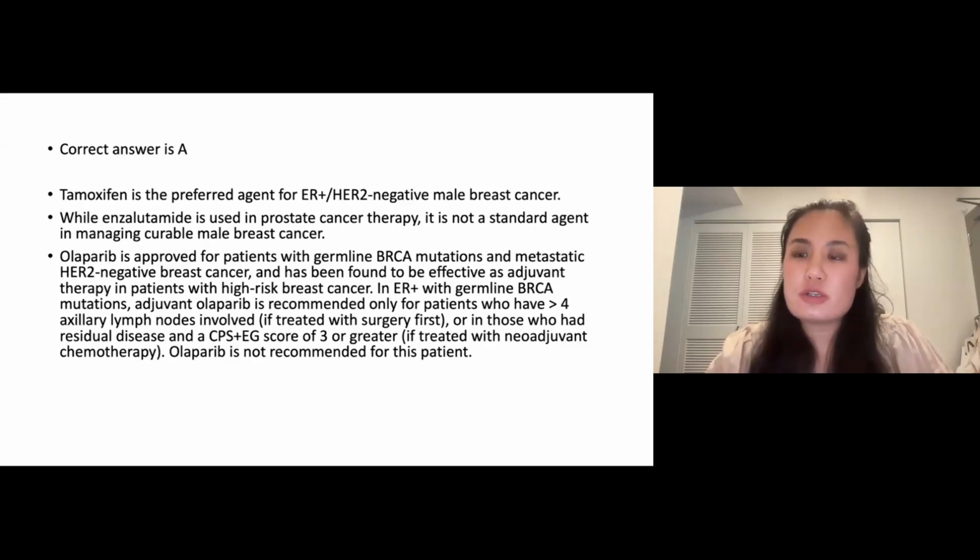If there's progression on tamoxifen, then aromatase inhibitors can be given, but they should be given with agents such as Lupron, so GnRH agonists. If patients develop metastatic ER-positive disease, then it would be the same pathway as in female patients, including CDK4/6 inhibitors and other endocrine agents, and then chemotherapy when they become endocrine resistant.